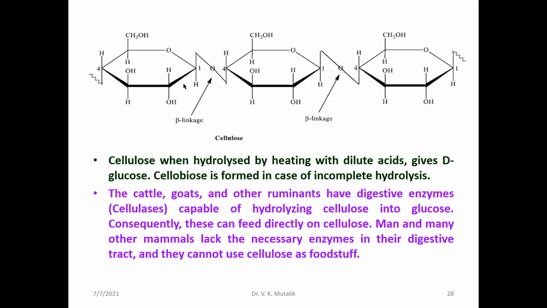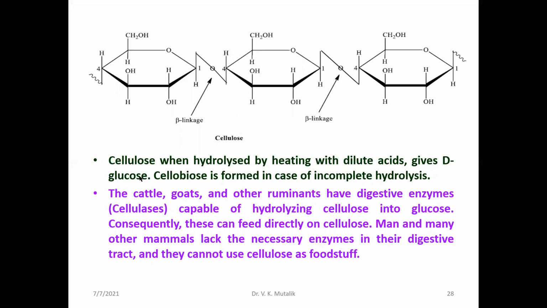You can see this is the beta D plus glucose unit C1, where OH is above the plane. It is involved in the glycosidic linkage with the C4 of another beta D plus glucose unit, and so on. So this is the partial structure of the cellulose. Here this is the glycosidic linkage.